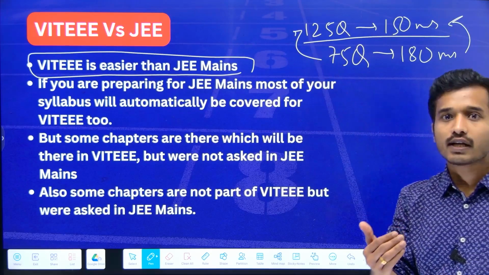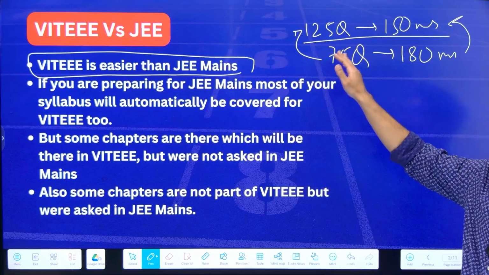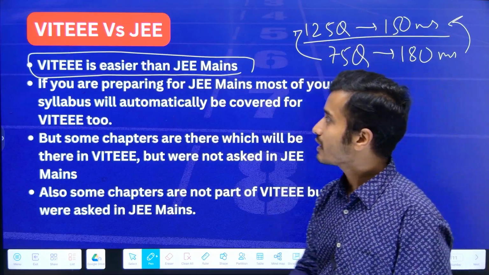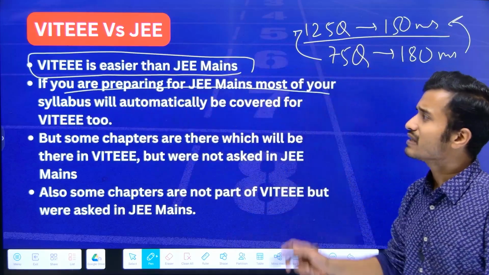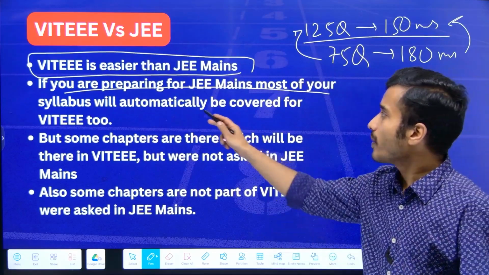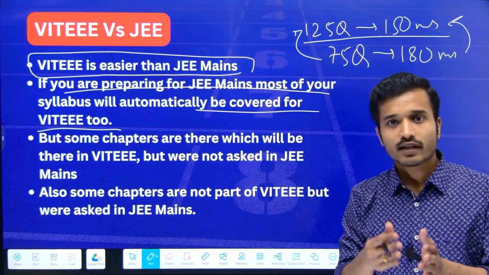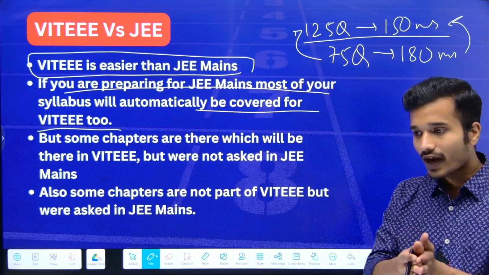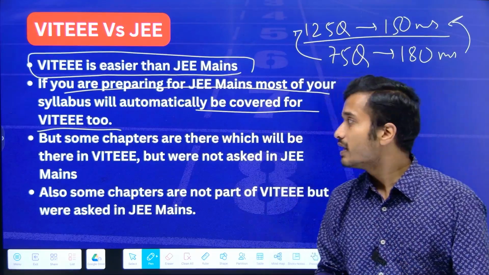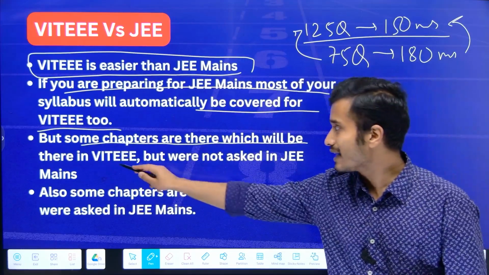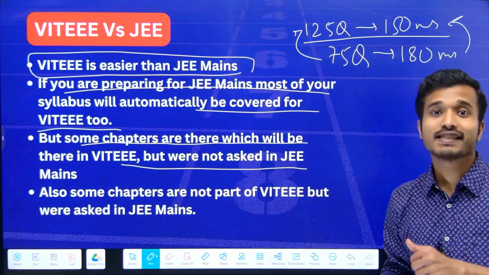So the level of difficulty needs to be maintained so that a student can attempt this number of questions in the given time. Now the second thing is, if you are preparing for JEE Mains, most of your syllabus will automatically be covered for VIT EEE too. If you keep the syllabus of both the exams side by side, you will find that most of the syllabus is common. But some chapters will be there in VIT EEE which were not asked in JEE Mains.